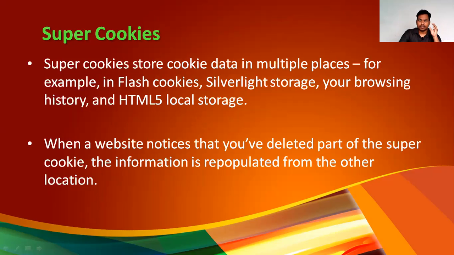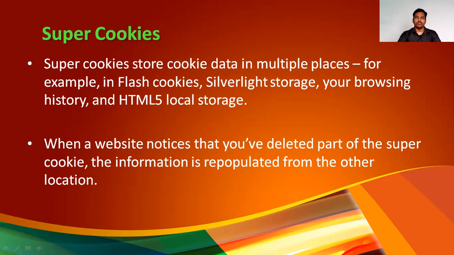Super cookies means it is stored in multiple places. What happens in that case? Suppose you delete it from one place, that website will automatically trace it from the other cookie. So super cookies means the cookie data is placed in various places in your system, like flash cookies and Silverlight storage. These are the different places.